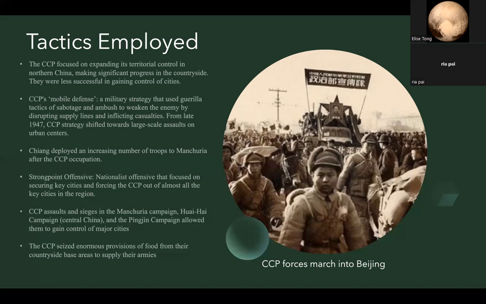In addition, CCP propaganda emphasized that they were fighting a people's war, and it focused on social reform policies to gain civilian support. The CCP seized enormous provisions of food from their countryside base areas to supply their armies, which also enabled them to pursue the strategy of mobile defense.